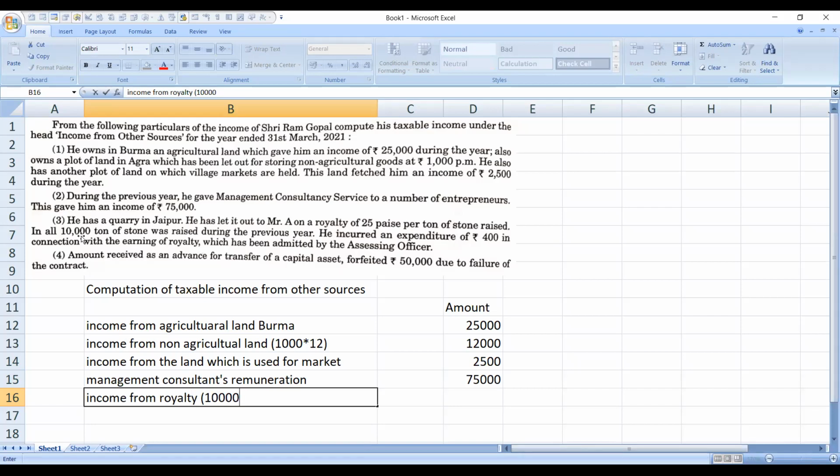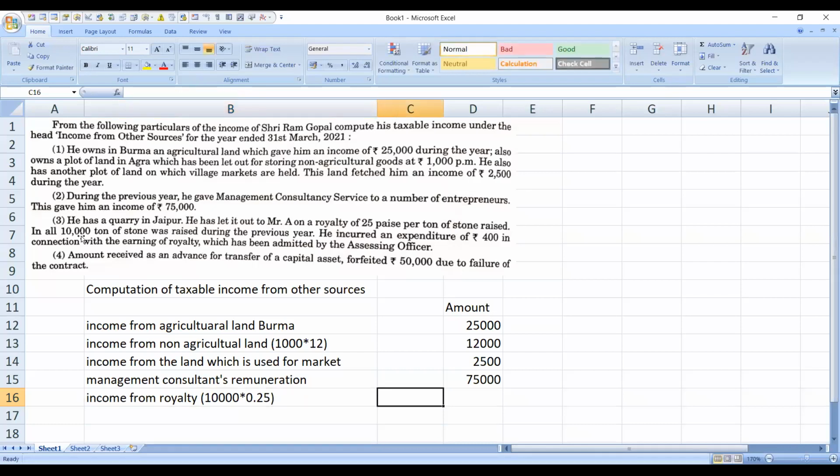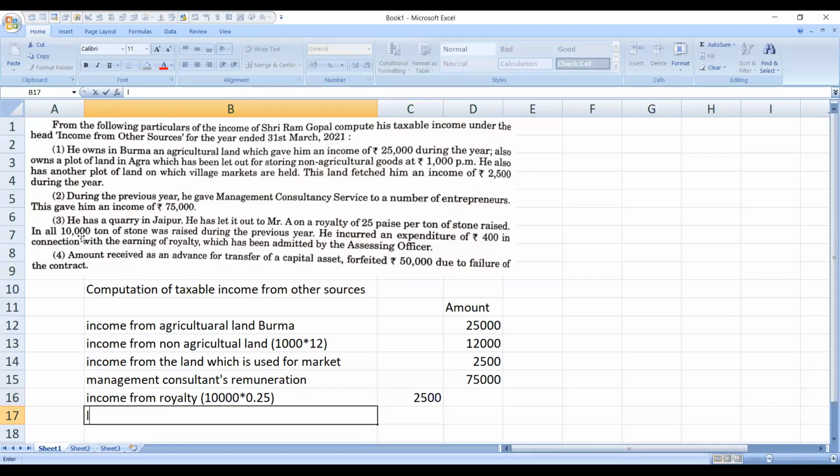So for 10,000 tons, how much is it, that we are going to calculate. It is 10,000 into 0.25, which is 2,500, the amount he received as royalty.